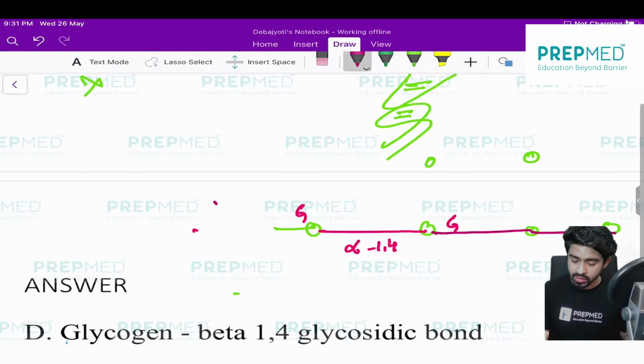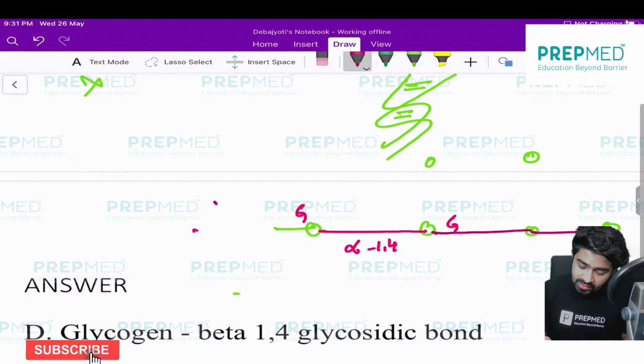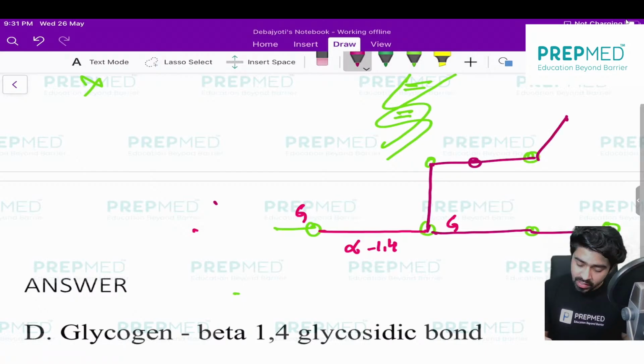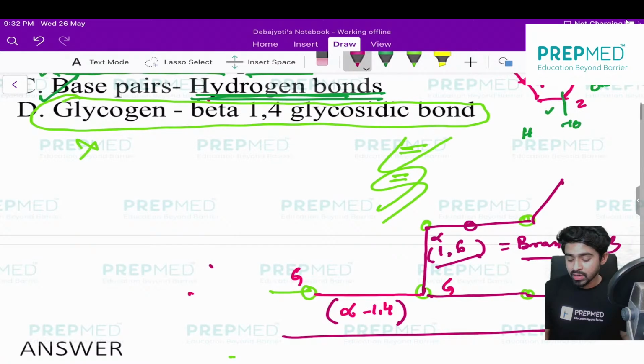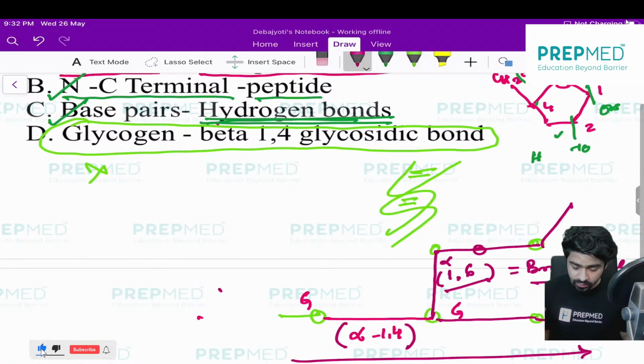Alpha 1,4 bond. But if I want to branch it, you are forming another new branch here. These branches are formed with the help of the alpha 1,6 bond. So two types of bonds you can see: one is the alpha 1,4 bond, another is the alpha 1,6 bond. Alpha 1,4 for lengthening the chain, alpha 1,6 for the branching of glycogen. This is called a glycosidic bond, obviously, because it is formed between glucose molecules. But this is not beta.